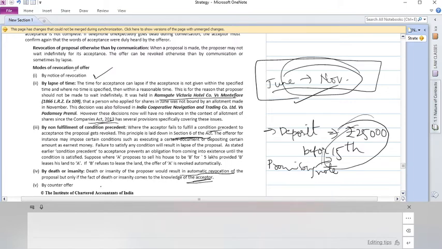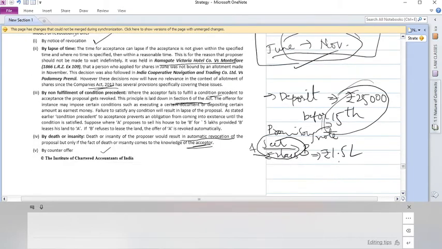Counter offer. We've seen counter offer, right? What is the counter offer? A says, I'll sell my house or car, whatever, for 2 lakhs. But B says, I won't purchase it for 2 lakhs. I can purchase it for 1.5 lakh. In this case, this is a counter offer. We've seen in case of counter offer, the original offer will be cancelled. Once the counter offer is made, now B's 1.5 lakh offer is in existence, the original offer will be lapsed.